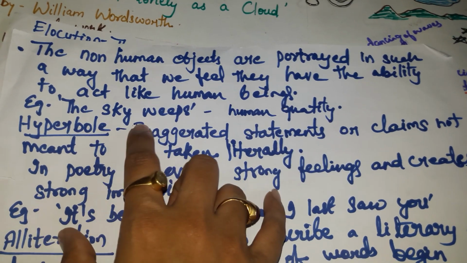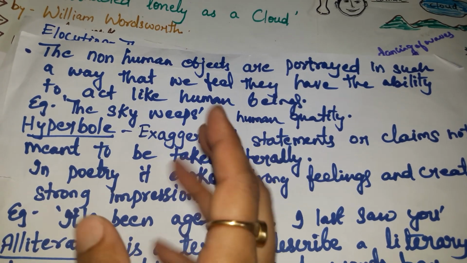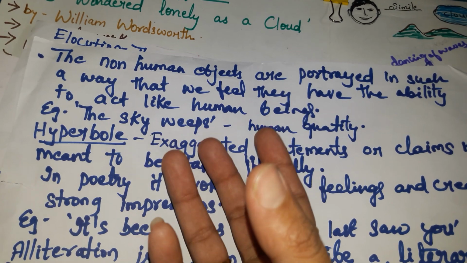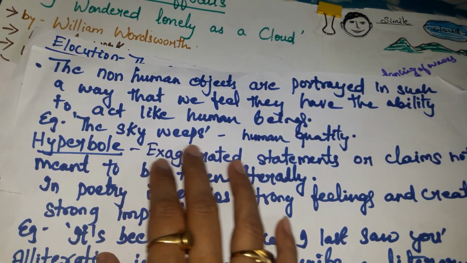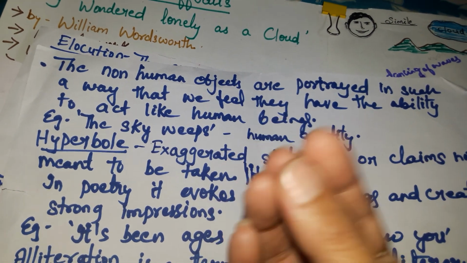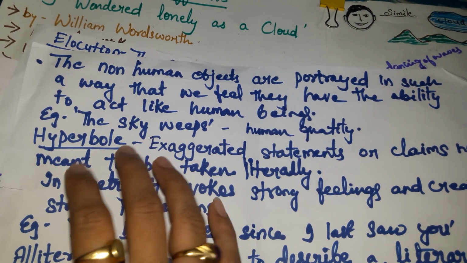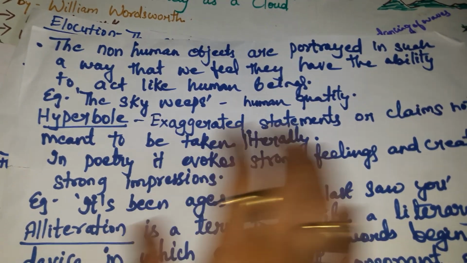For example, the sky weeps. Now, I don't think that the sky ever weeps, but the poet, to give a poetic effect, uses weeping, which is a quality of a human. So that is used here to give an effect of personification.